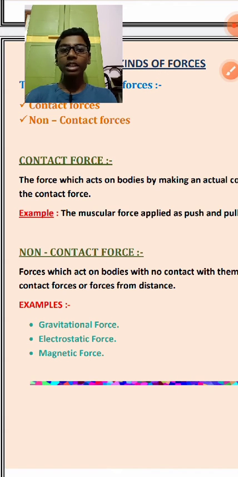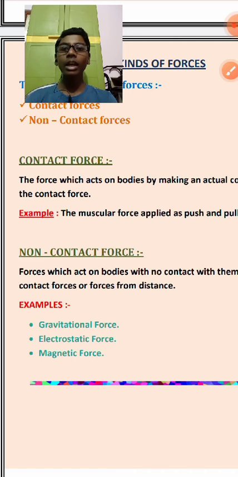Non-contact force is just the opposite of contact force, because contact force needs contact with the body on which we want to put a force, and non-contact force means there is no contact with that body. There are three examples: gravitational force, electrostatic force, and magnetic force.